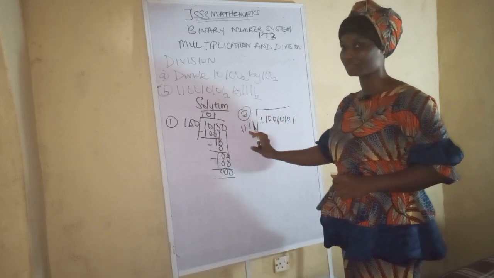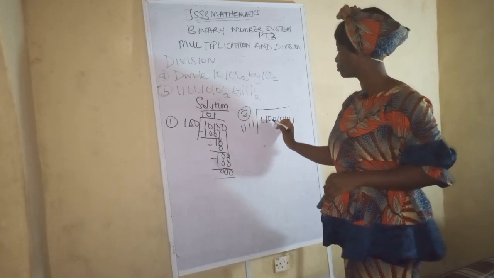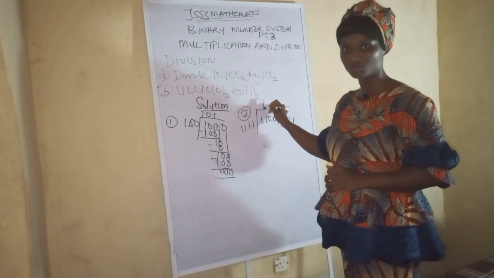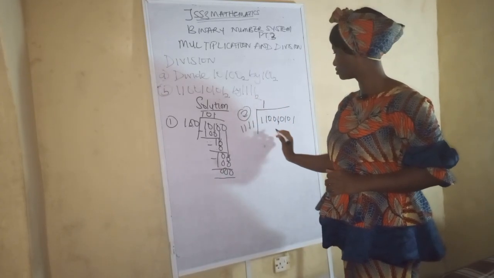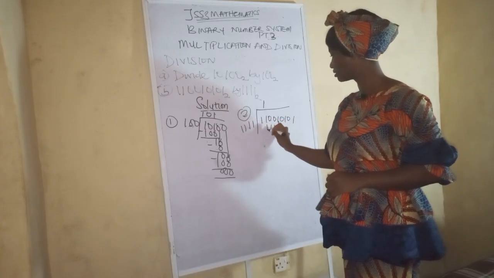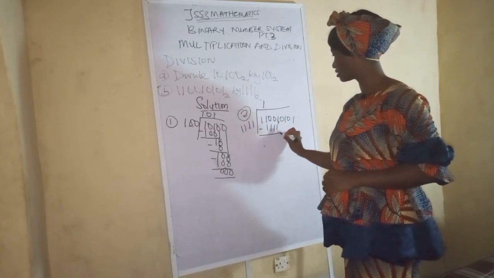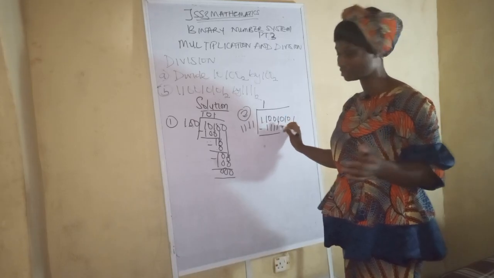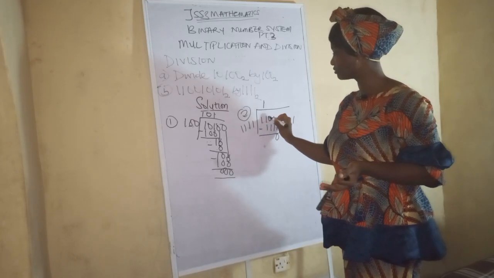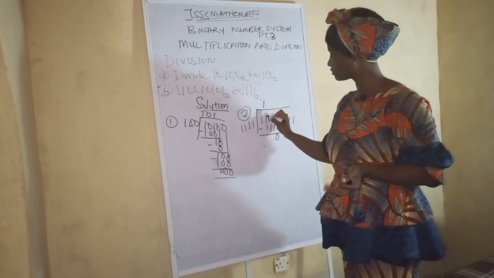This one is bigger than this now, so we can divide it. When you divide this one by this, it's bigger, so you just put your 1. 1 times this one, you get, start from the back. I told you when you are subtracting, start from the back. So you subtract it now. 1 minus 1 is 0. 0 minus 1 is impossible. You can't. If you borrow from here, it's not possible, so you just borrow from this whole number.